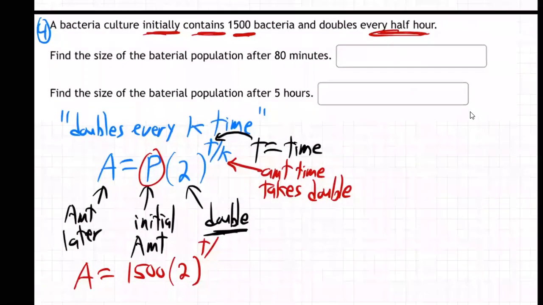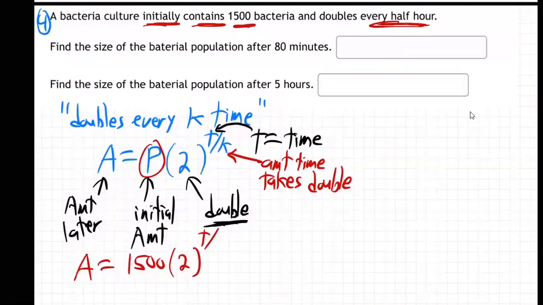So what am I going to do? Well, basically, you need to do this problem all in the same time units. It doesn't matter what time units you prefer. Any of them are fine. You could do the whole problem in minutes. You could do the whole problem in hours. It'll work either way. I think it'd probably be easier to just do it in minutes, because that way I don't have to convert 80 minutes to hours. I mean, I could, it's not the end of the world, but it'd probably be easier to convert 5 hours to minutes. You guys know that off the top of your head. 5 times 60, 300 minutes, right? So let's just go minutes.